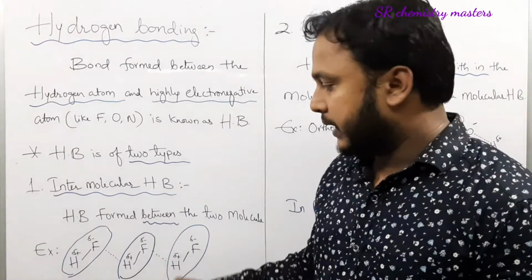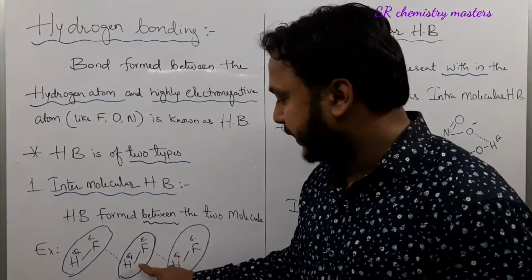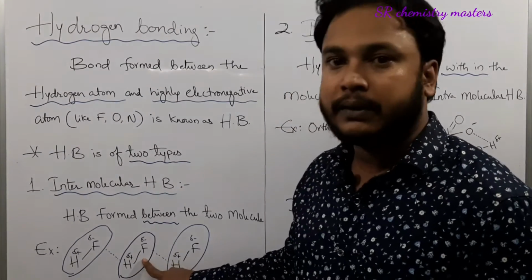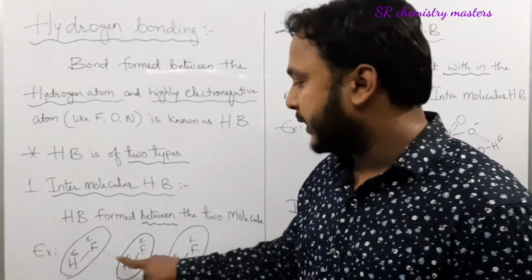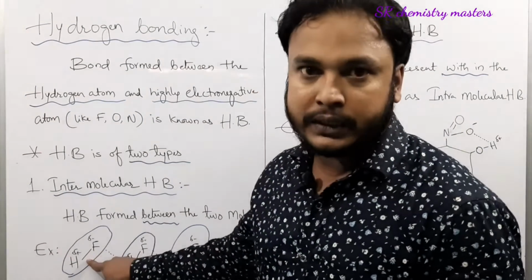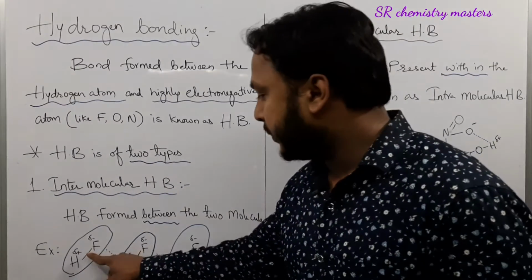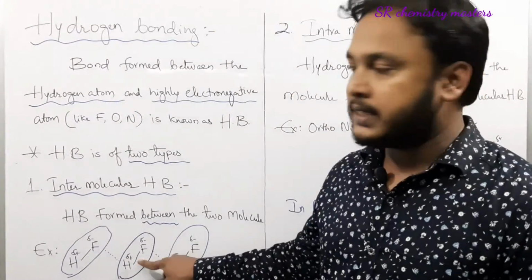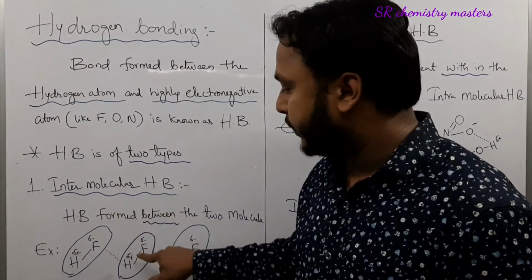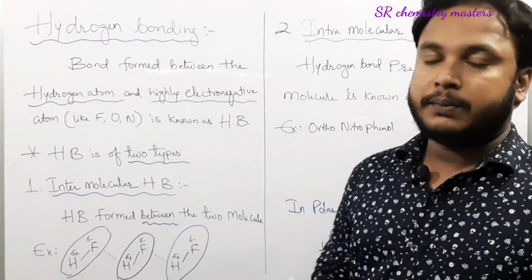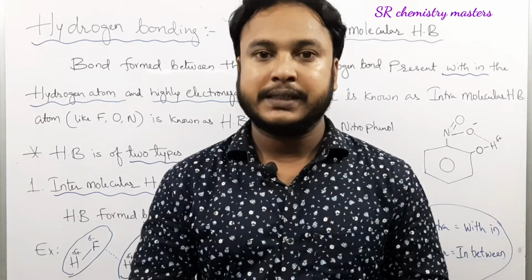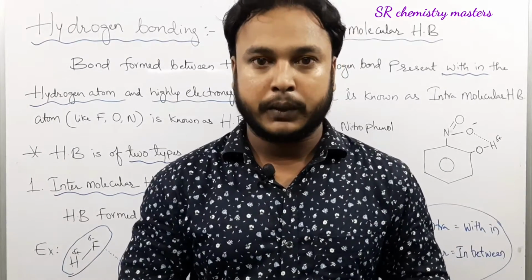If you see here, hydrogen bonding is existing between the hydrogen atom of this molecule and the highly electronegative atom, that is fluorine, of the adjacent molecule. If the hydrogen bond is present between the two molecules, then that is considered as intermolecular hydrogen bond. Remember, intermolecular hydrogen bonding is the type of hydrogen bonding present between two different molecules.